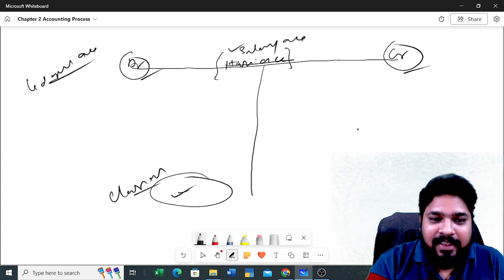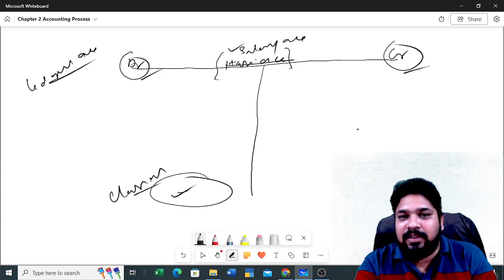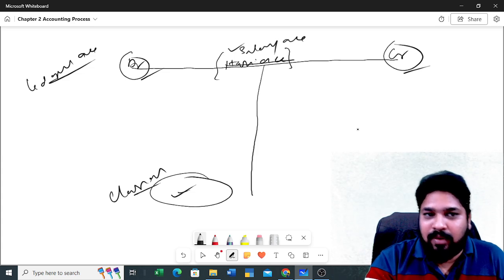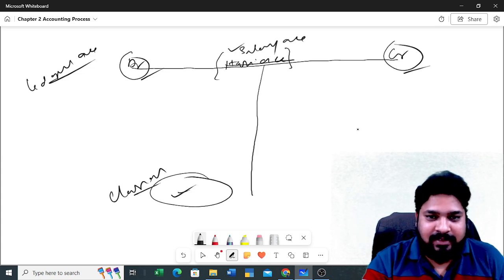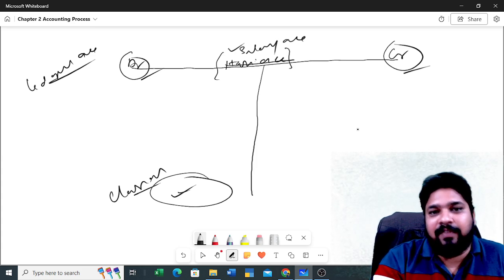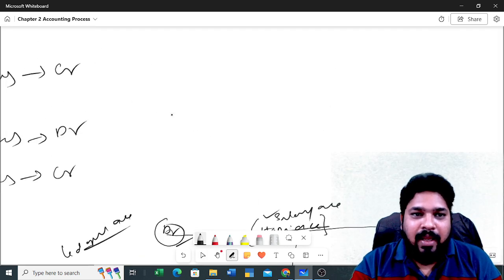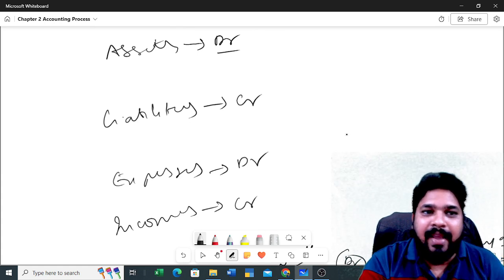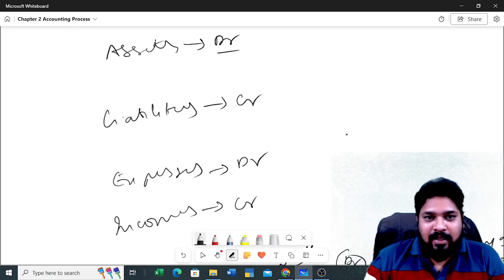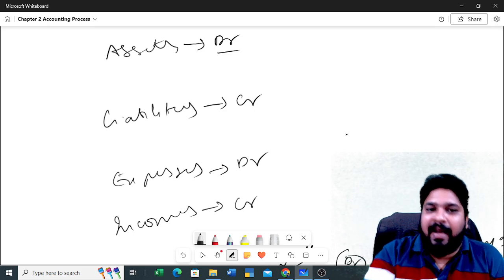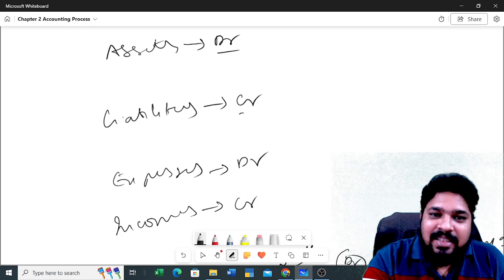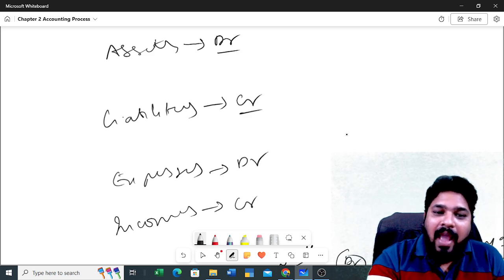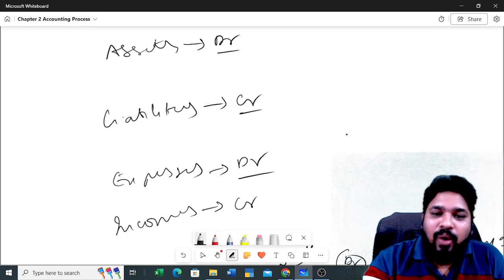Closing balance on the debit side, we can call that the balance the ledger is having. If you have the credit side balance, then you have a credit balance of this ledger account. Now here you see, assets will always have a debit balance. That means asset ledgers will always have only the debit balance. Liabilities ledgers will always have only the credit balance. Expenses ledgers always will have only the debit balance.